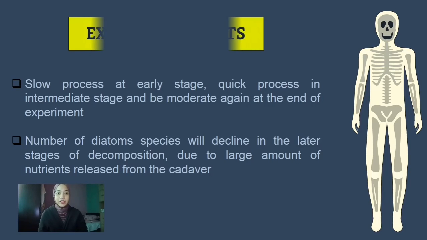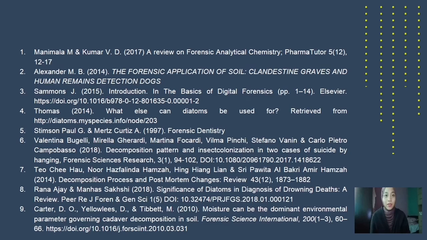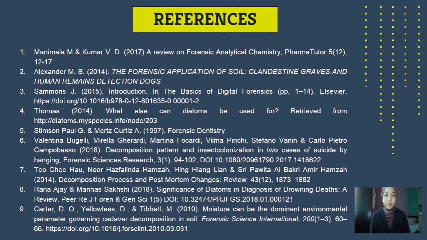The expected results are the decomposition rate will be slow at the early stage, quick in intermediate stage, and moderate again at the end of the experiment due to the complete decomposition of body tissues. The number of diatoms too will decline in the later stage of decomposition due to large amount of nutrient released from the cadaver. Enclosed is my reference and Gantt chart.